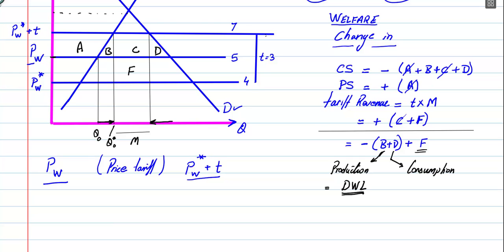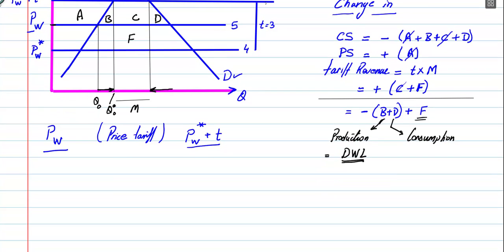Look at the graph. F is the level of imports, the new level of imports, and on the y-axis, the price. What is it? It's the difference in the world prices. It's the dip in the world price as a result of the tariff. The difference between the original world price and the new world price. Yeah. Now that is your terms of trade gain.